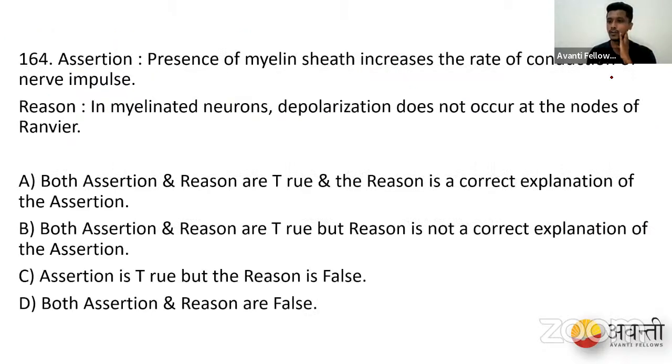So we have another question. Myelin sheath increases the rate of conduction of nerve impulse, that is the assertion. Reason: in myelinated neurons, depolarization does not occur at the nodes of Ranvier. So tell me if the assertion is right and the reason is the correct explanation of the assertion, or if the assertion is wrong and the reason is right. Okay, so you have your options.